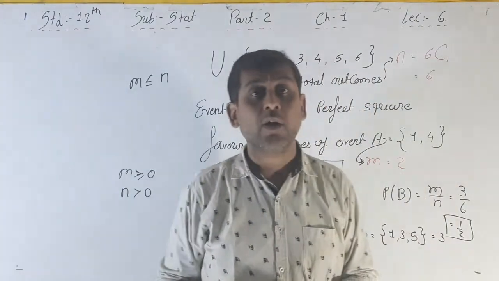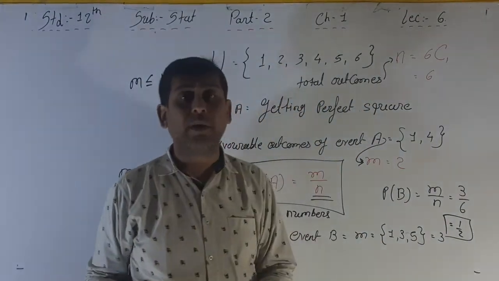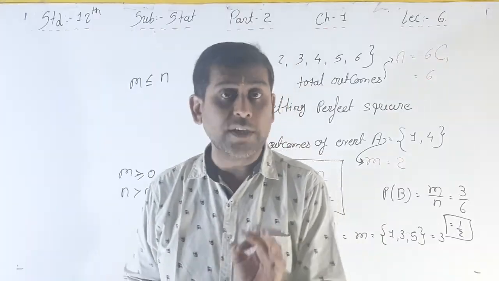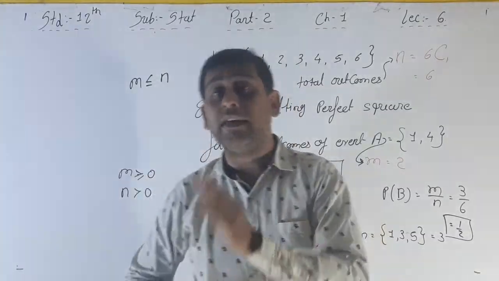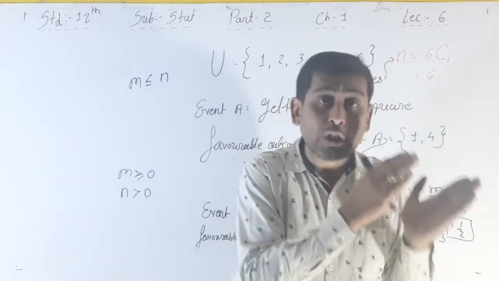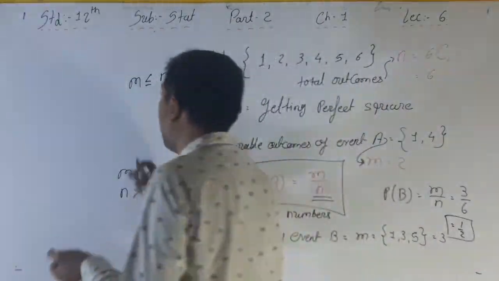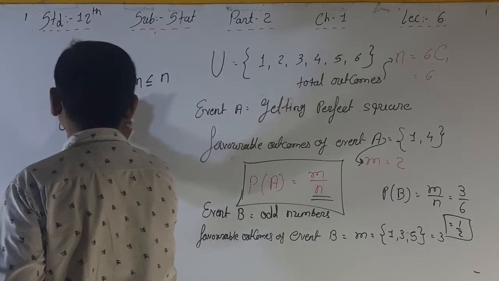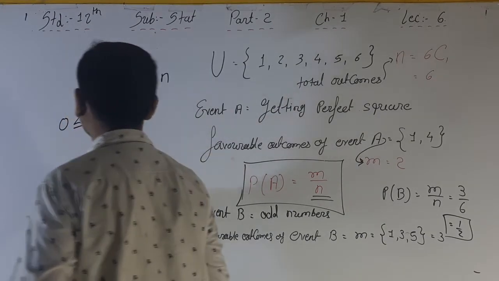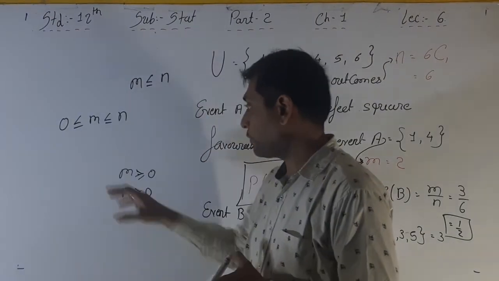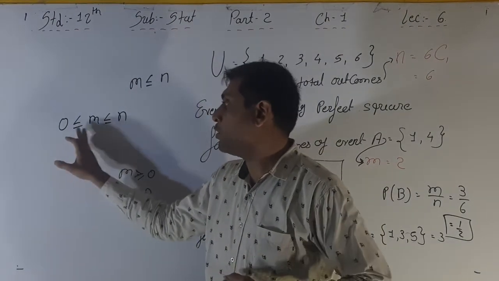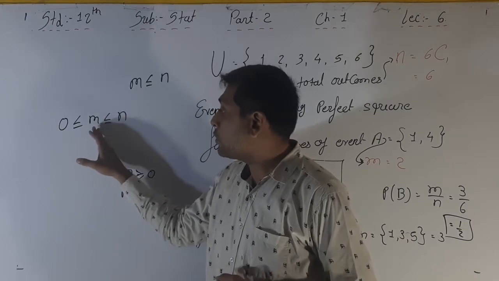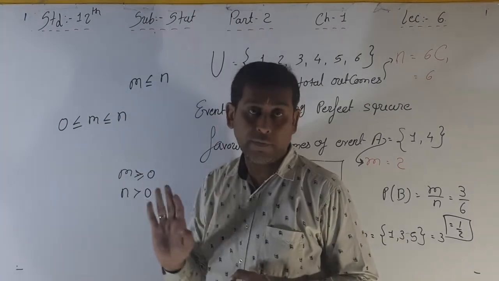Probability of getting 6, all the 6 numbers, that is 6 by 6, that is 1. Always the favorable outcomes are from 0 to N. So we can write that 0 is less than or equal to M, less than or equal to N. Here M is equal to 0 or more, as well as M is equal to N or less than N. Right?